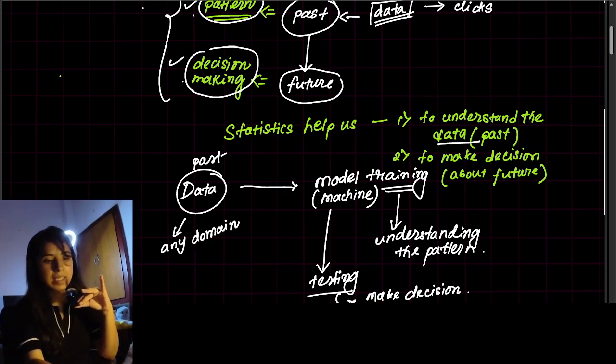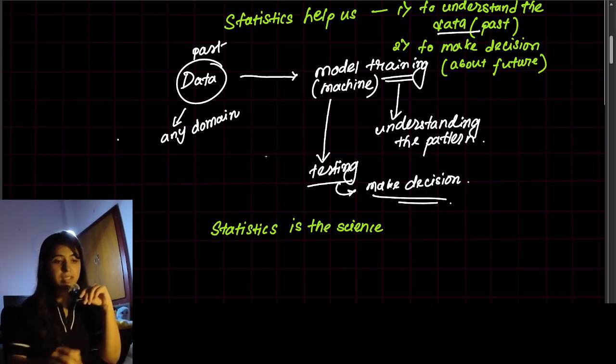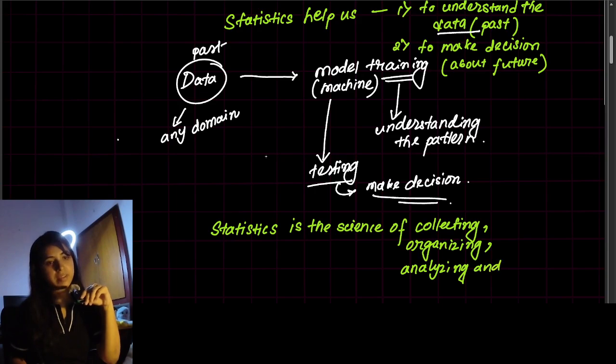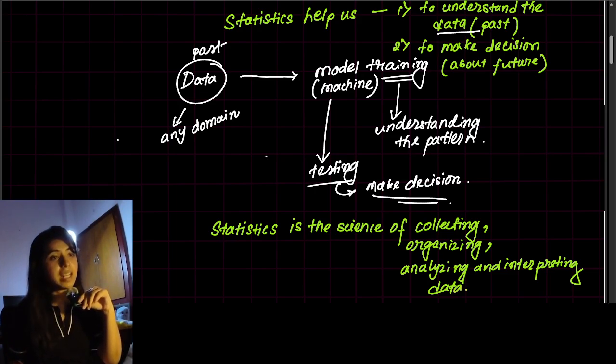Now, what is statistics then? Statistics is the science of collecting the data. After collecting, what will you do? Arranging, organizing. After organizing, then analyzing and interpreting. Interpreting what? Interpreting the data. So this is the science used in data science.